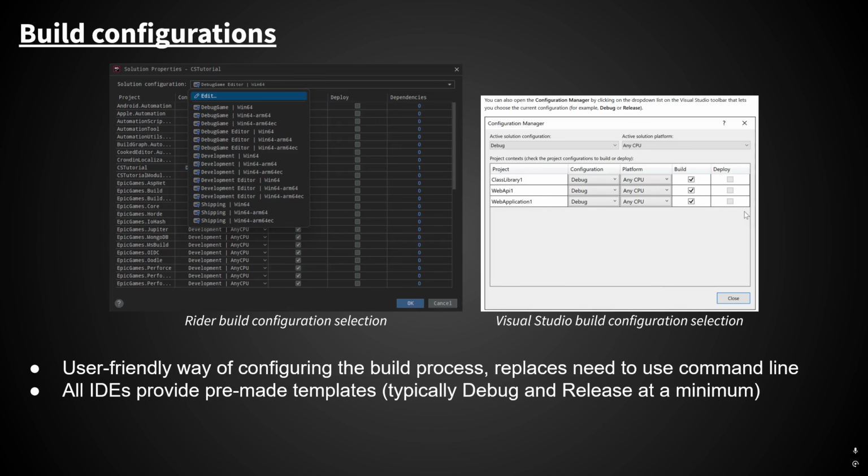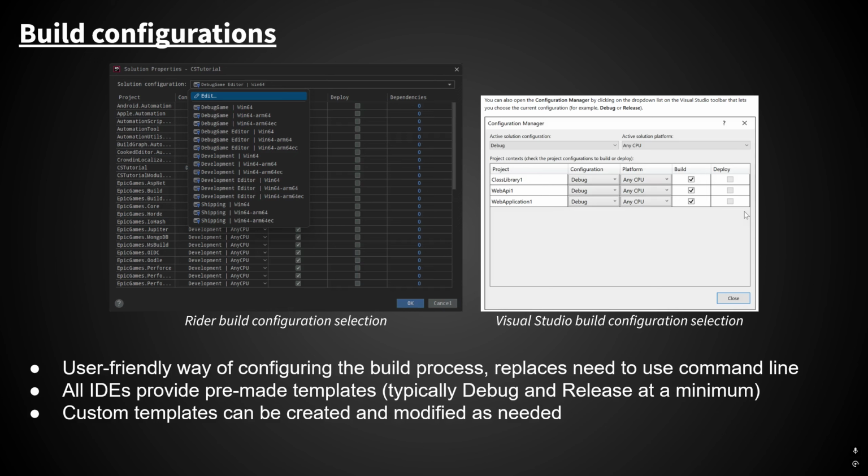In an IDE, to choose the build configuration being used, it's as simple as switching a configuration setting because they usually come with several pre-made templates, typically debug and release at a minimum. But you can also create new configurations and customize them as much as you like. So the images on this slide are showing the build configuration panels in both Rider and in Visual Studio.